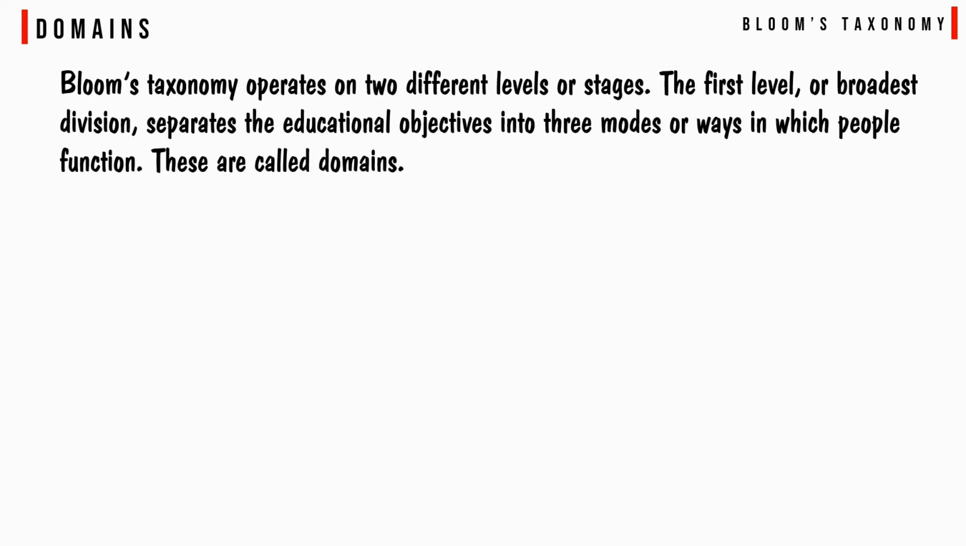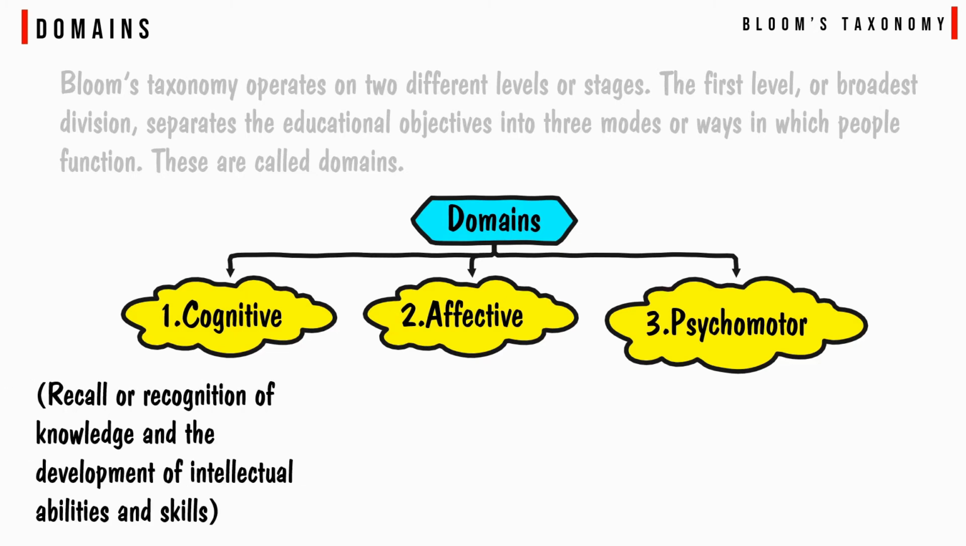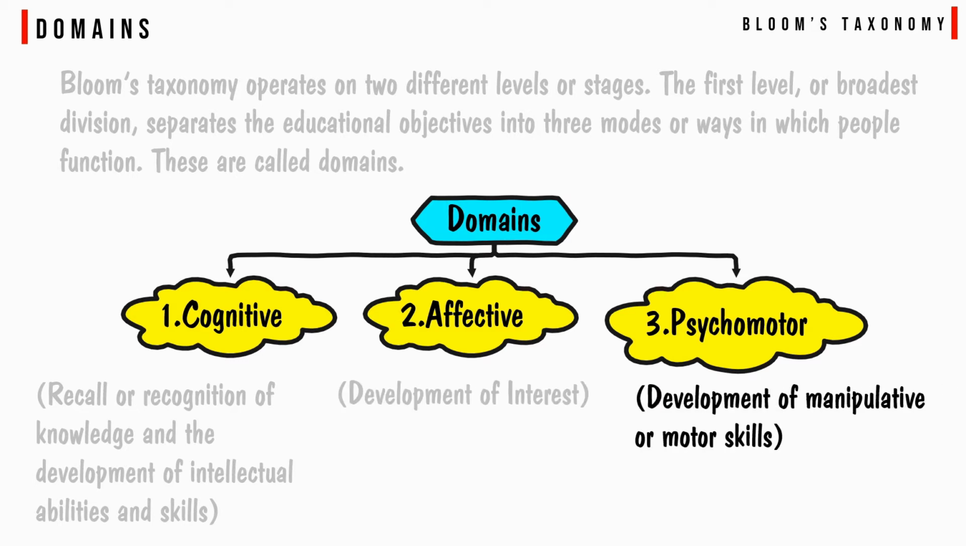Bloom's taxonomy operates on two different levels or stages. The first level, or broadest division, separates the educational objectives into three modes or ways in which people function. These are called domains. There are three domains: cognitive, affective, and psychomotor. Cognitive means recalling or recognition of knowledge and the development of intellectual abilities and skills. Affective means development of interest, and it is related to our hearts. Psychomotor means development of manipulative or motor skills.